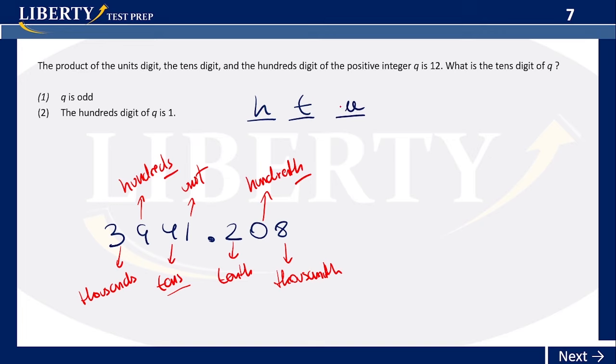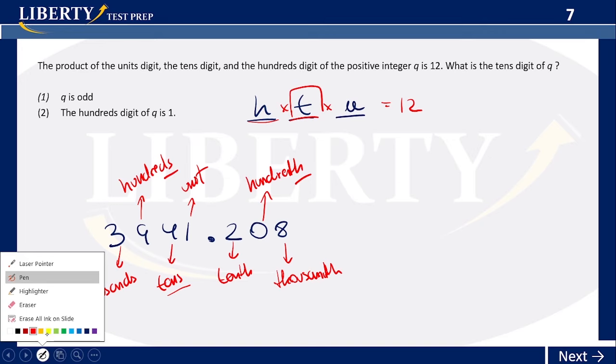So, basically, they're telling you that you have a unit, tens, and hundreds, so it's a 3-digit number. And the product of these is 12. So once you multiply these 3 numbers, you get 12. What is the tens digit of q? Q is this whole thing, right? The tens digit would be the value of t. So let's look for the value of t.